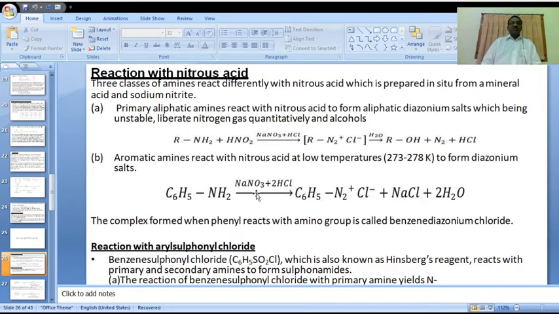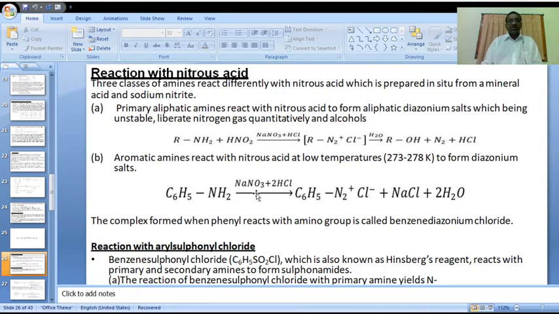The complex formed when phenyl reacts with the amine group is called benzene diazonium chloride. Is it clear? This benzene diazonium chloride is a very stable compound. Is it clear, all of you?